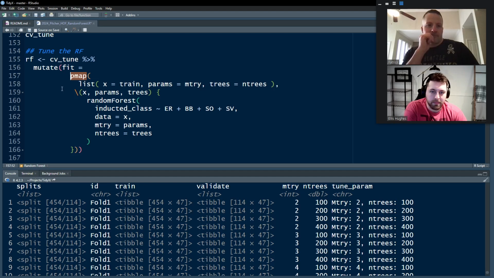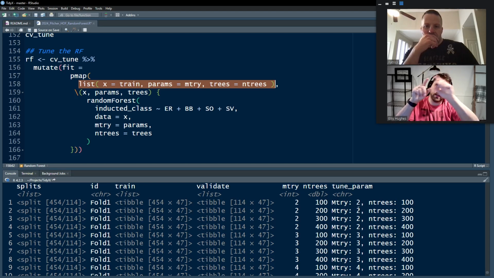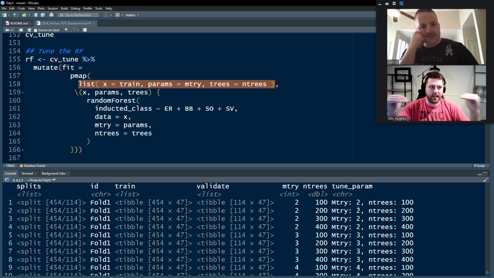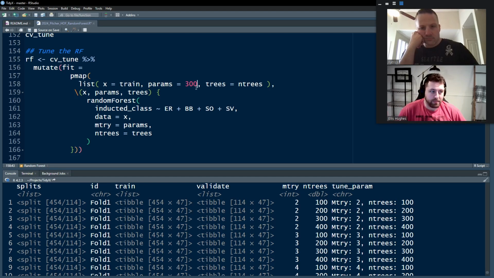What parallel map expects is a list, where it's a list of vectors, and every entry in that list is expected to be able to be evenly spread out across all of them. So basically, you should have the same number of entries in train and mtry or trees, or you can pass in one. So instead of trying to do all the different mtry, I could just pass 300, and that would be okay. It would just then use that first one.